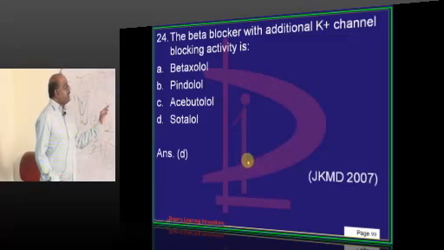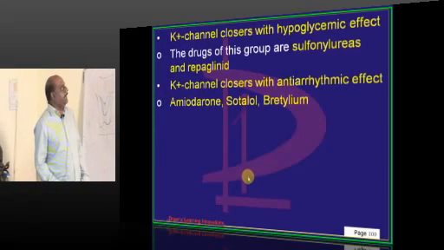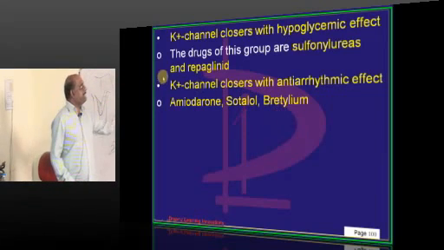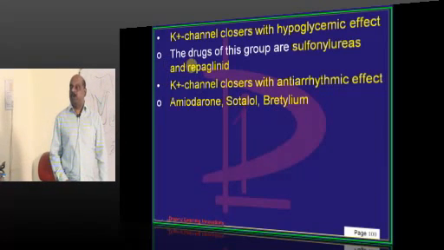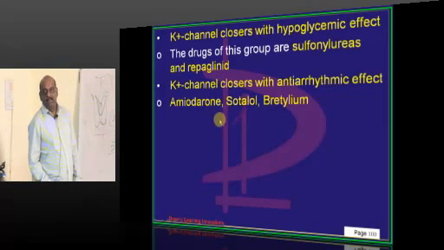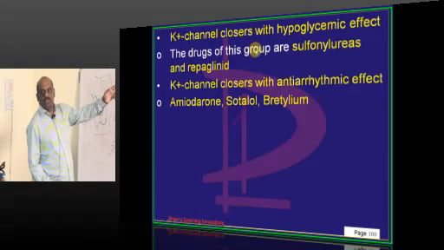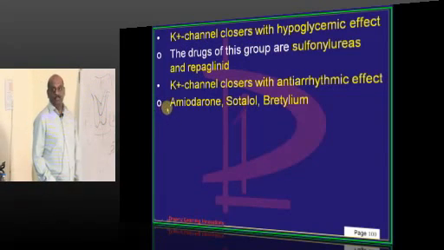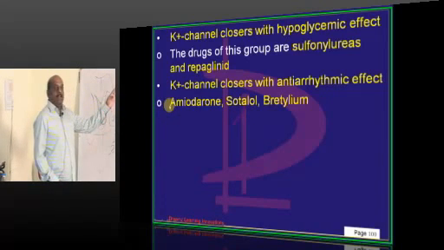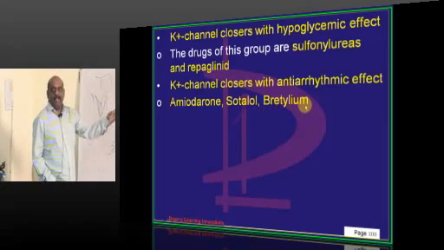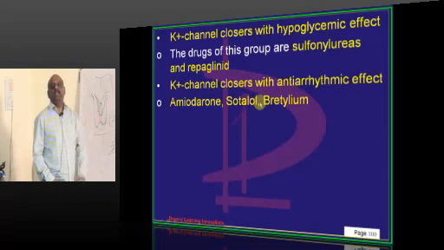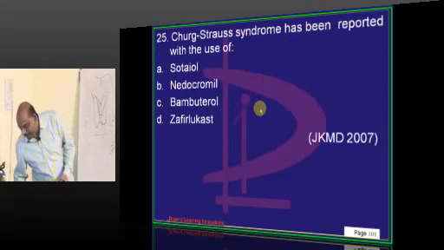Which beta blocker has a potassium blocking effect? Three important drugs are known to have, in fact five important drugs basically affect the potassium channel, they are called potassium channel closers. Sulfonylureas and repaglinide are classically potassium channel closers and lead to a hypoglycemic effect by causing the release of insulin. Then amiodarone, sotalol, bretylium are classically potassium channel blockers which have an antiarrhythmic effect, is what you have to ultimately remember.